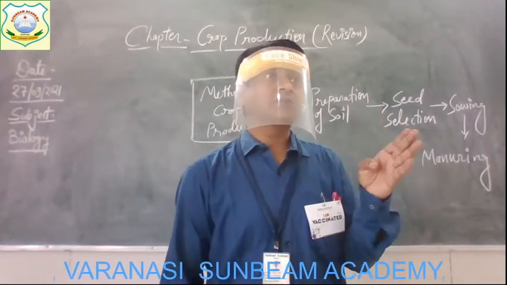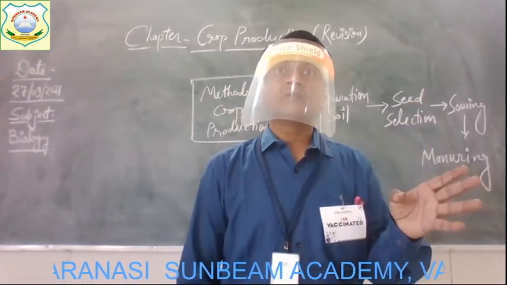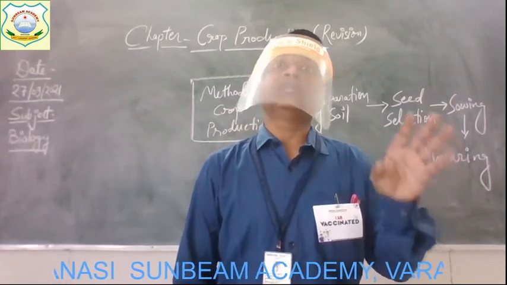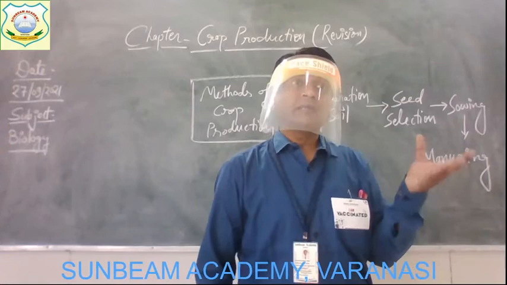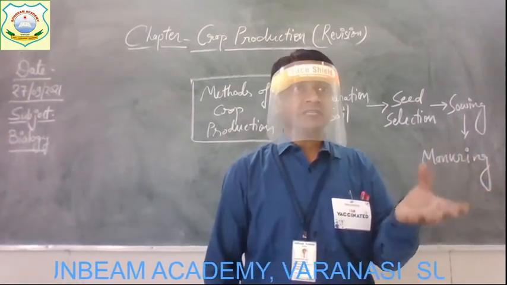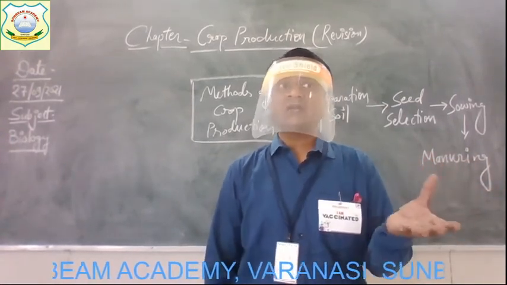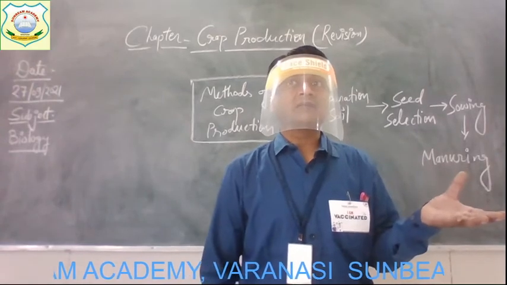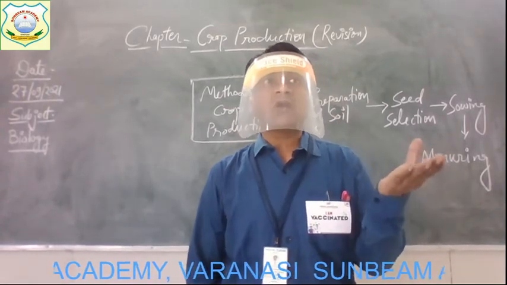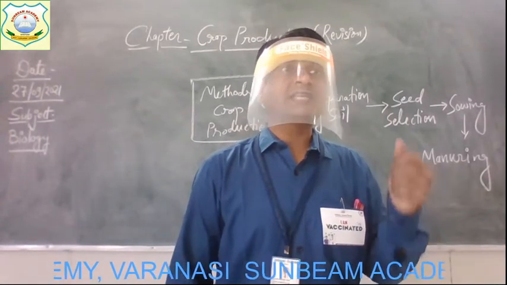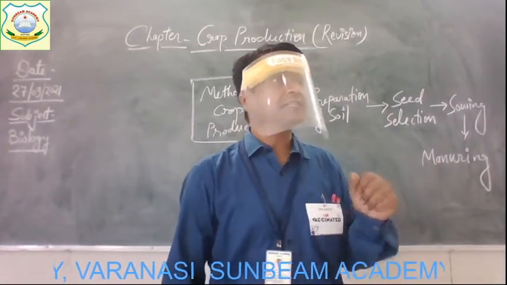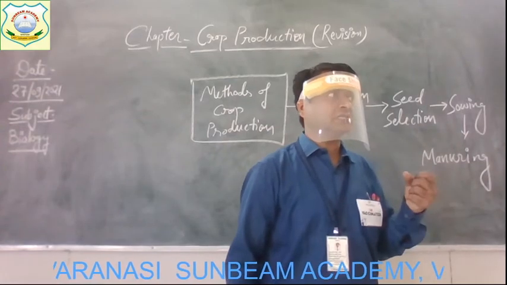So compost is a kind of material which is rich in nutrients, but it is made up from what? Yes, biodegradable substances. Are the compost or manures organic or inorganic, children? It is made up from organic substances.